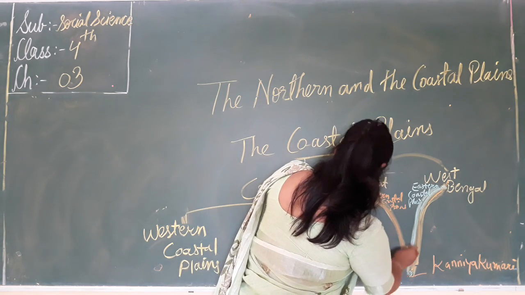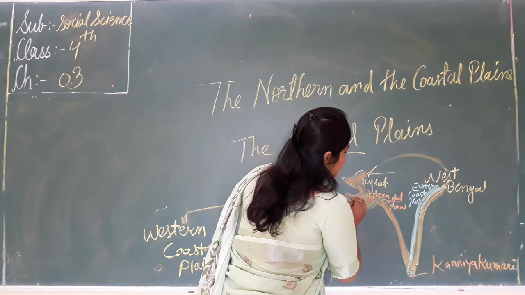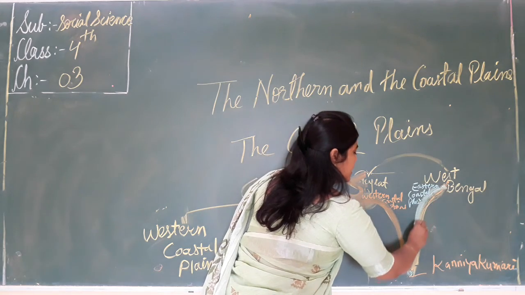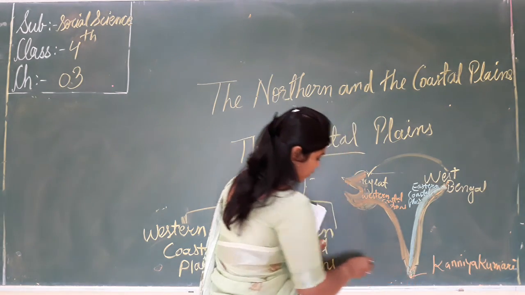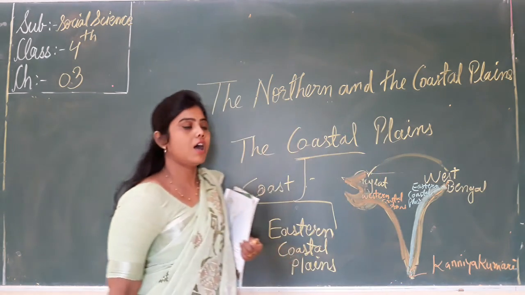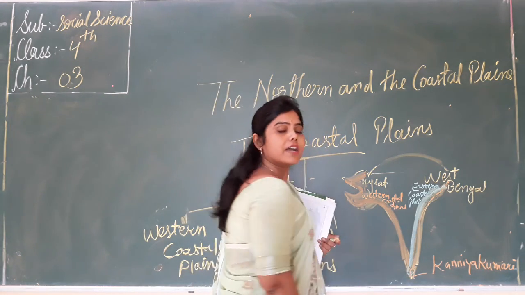What do we call that point? Kanyakumari. Both the plains meet at Kanyakumari.